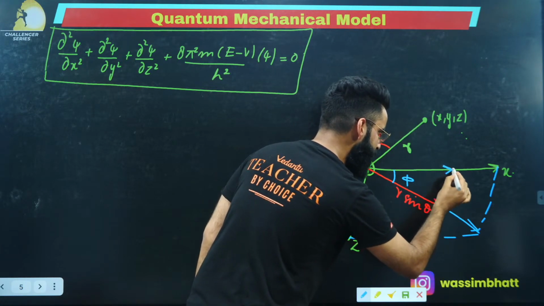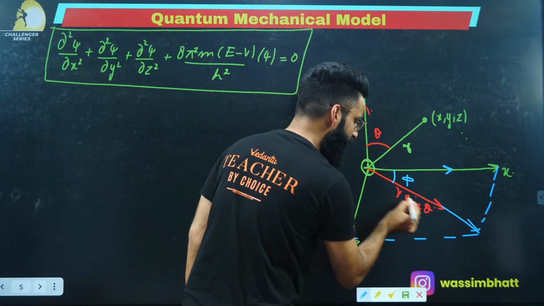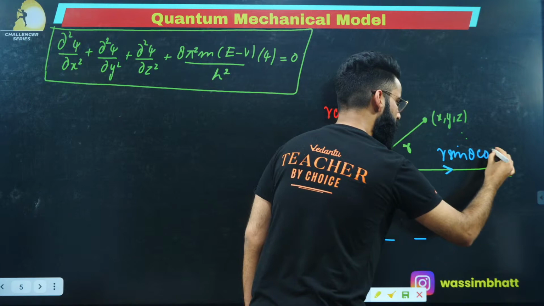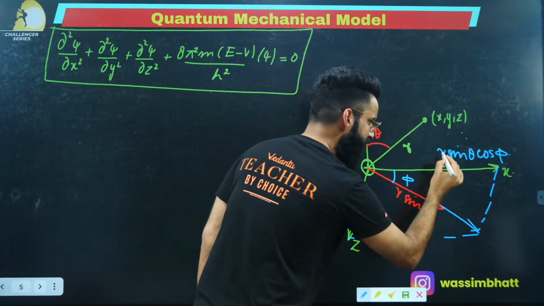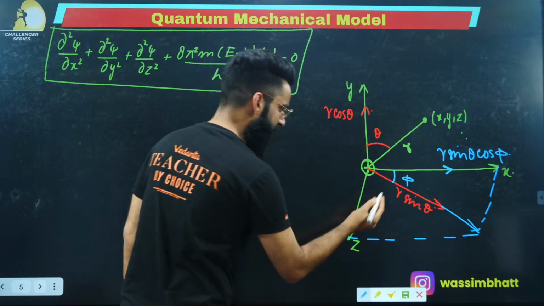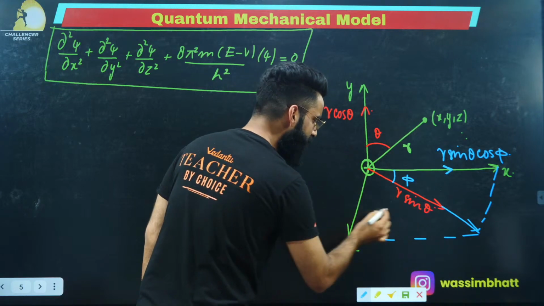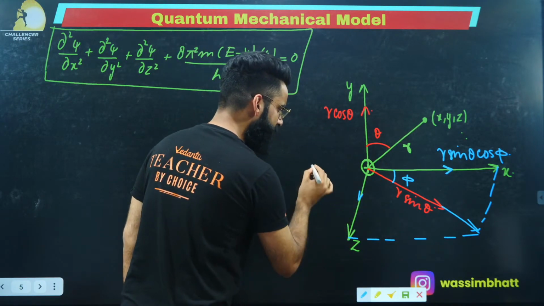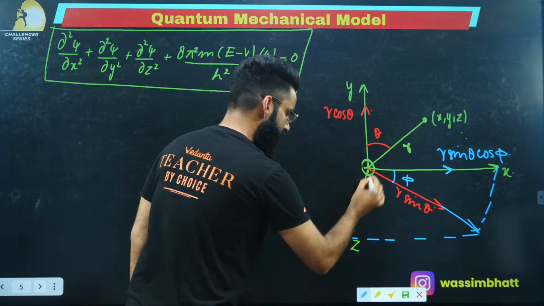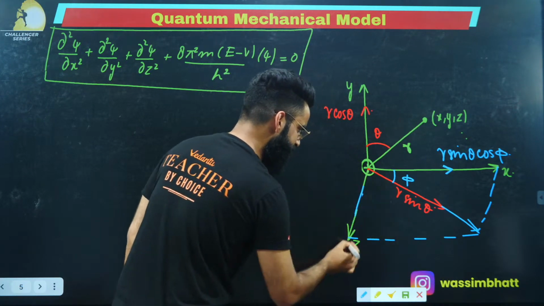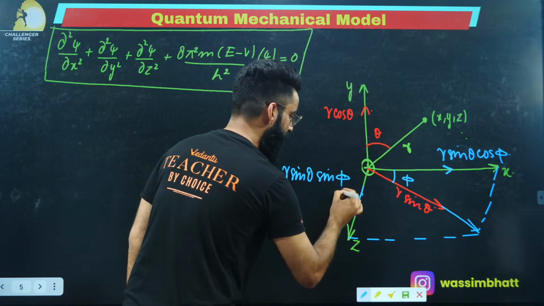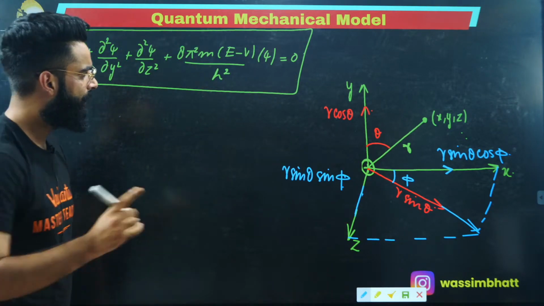So in this way, can you let me know what is going to be the component of r sine theta along the x-axis? You will say it's going to be r sine theta multiplied by cos of phi. This is the component of r sine theta towards the x-axis. Similarly, the component of r sine theta towards the z-axis is going to be r sine theta multiplied by sine of phi.